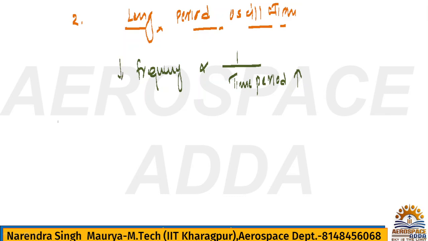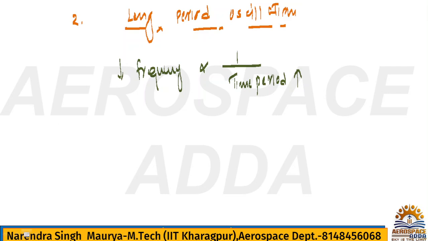So whatever changes you may see in the attitude of the airplane, it will have very low frequency, so that a passenger may not even be able to feel that, because time period is very high. I mean, one cycle will complete in, suppose, 10 minutes, 20 minutes, just for example I'm saying. So it may not give any kind of jerk. First thing, even the passenger or whoever is there is not able to feel that oscillation, because frequency is very less and time period is very high.